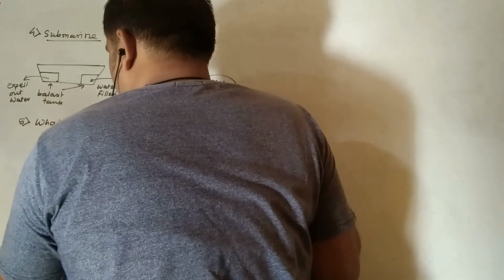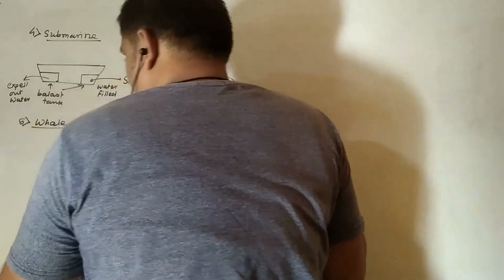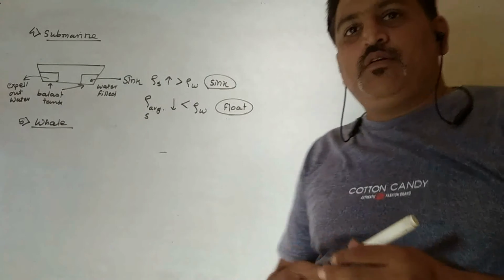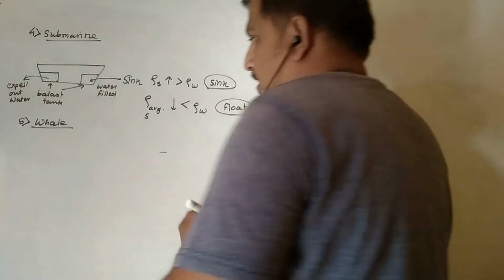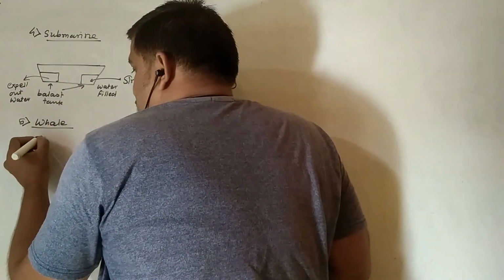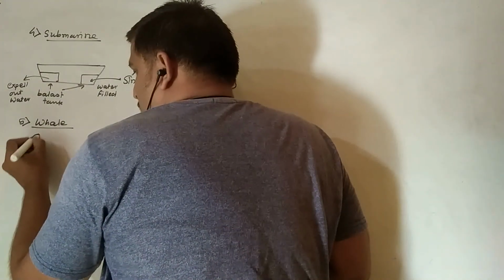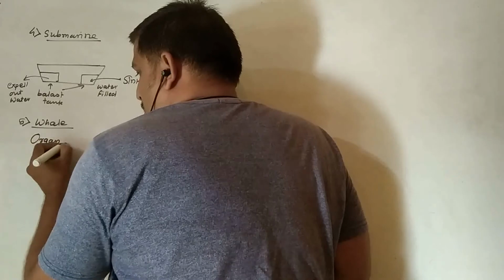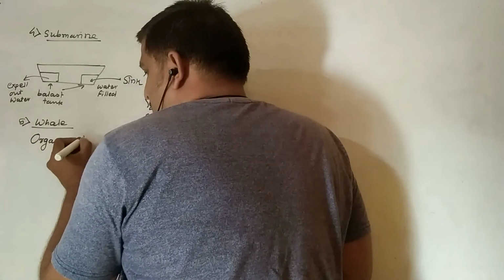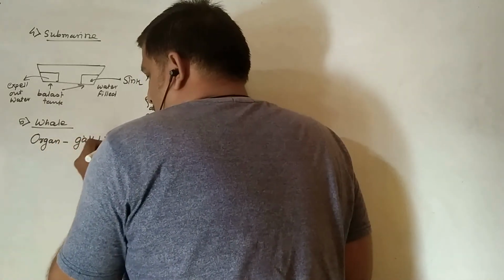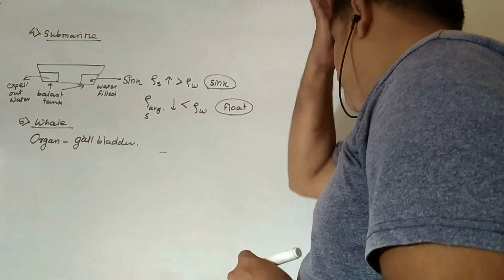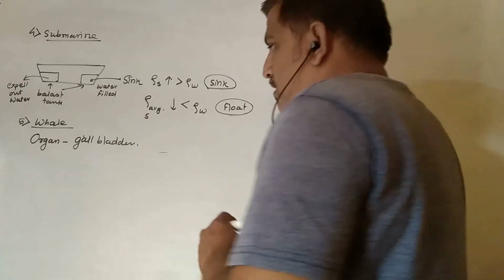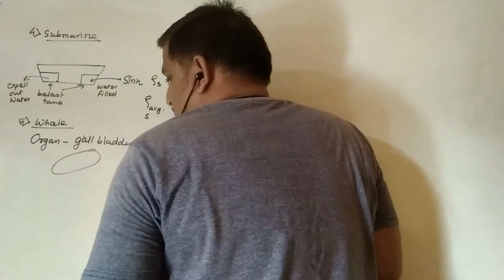Okay? The next application, fifth, is the whale. We know that whales are submarine animals. Okay, it has a special organ known as the gallbladder.